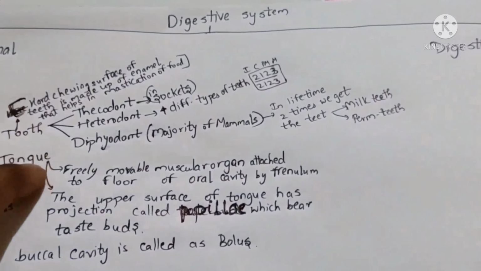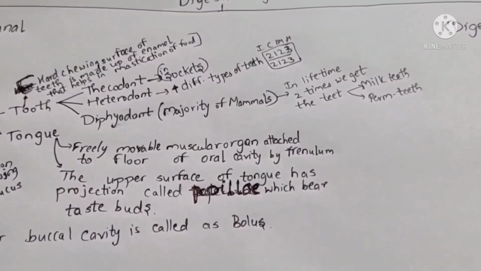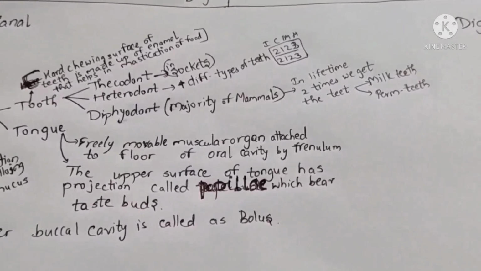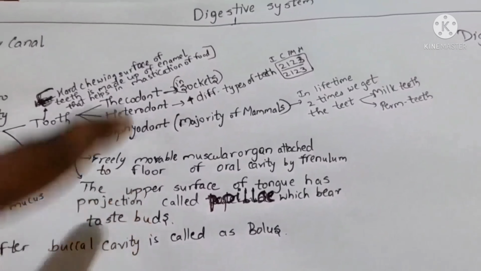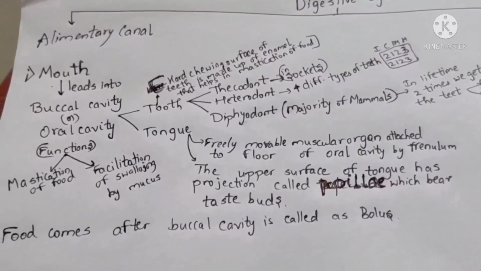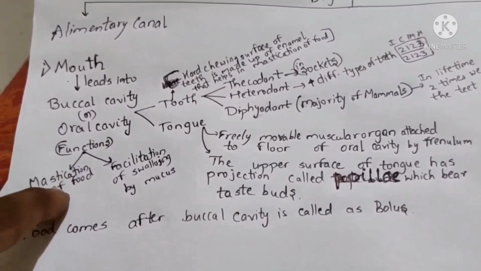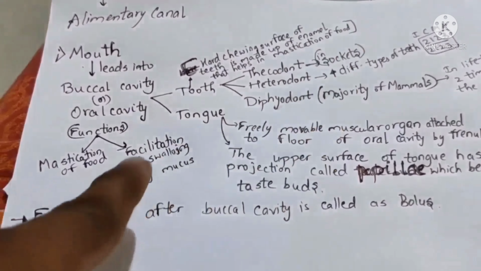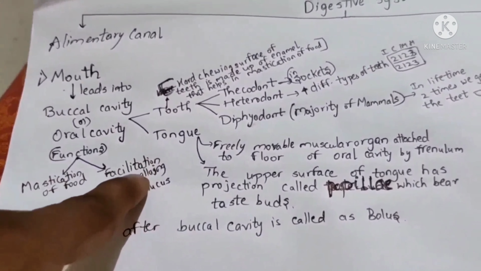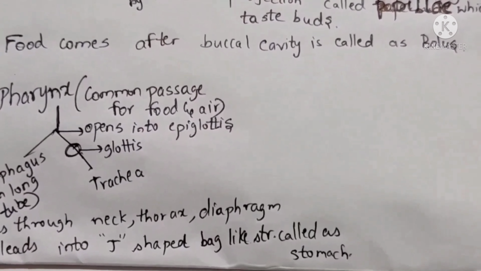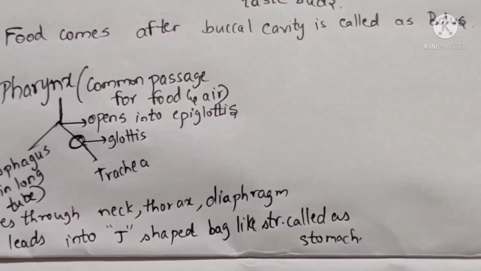Next, coming to the tongue. The tongue is a freely movable muscular organ attached to the floor of the oral cavity by the frenulum. The upper surface of the tongue has projections called papillae, which bear the taste buds. Coming to the functions of the buccal cavity or oral cavity: one is mastication of food, which the enamel does, and the second is facilitation of swallowing, which occurs with the mucus. The food that comes after the buccal cavity is called bolus.